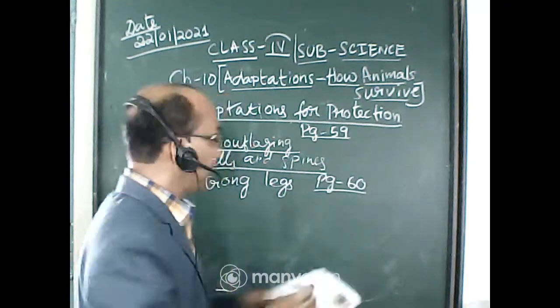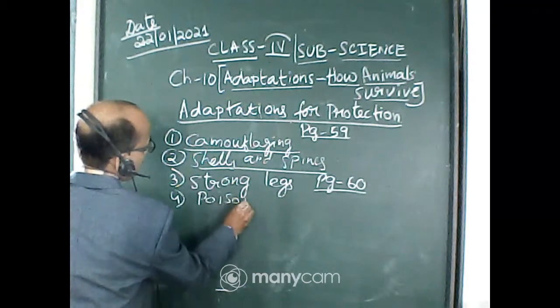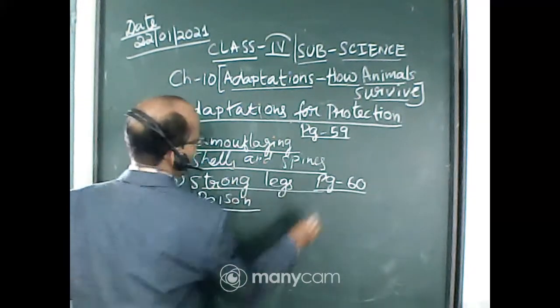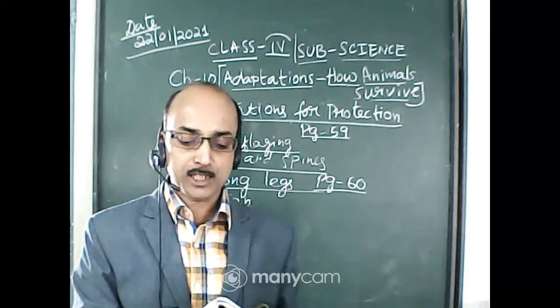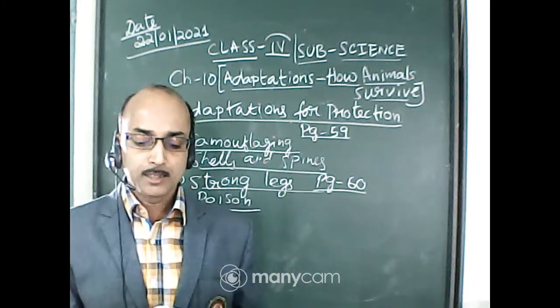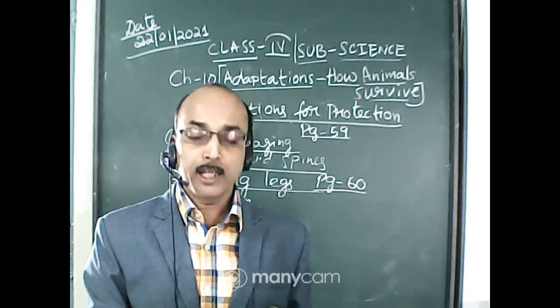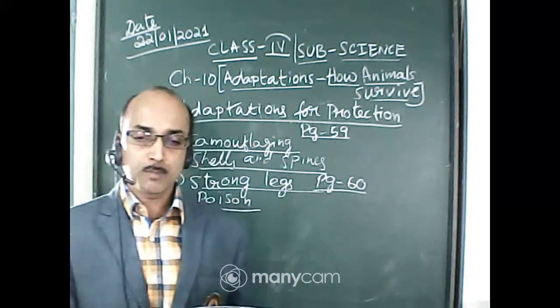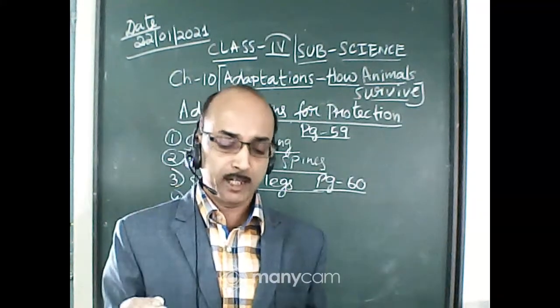Now the next group is poison, how they are adapted. See, some animals such as bees and wasps have stings to protect them. They use their stings to inject poison into the bodies of their enemies. They have poison in their bodies, and they inject the poison into the bodies of the enemies.